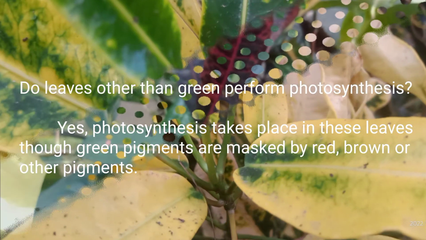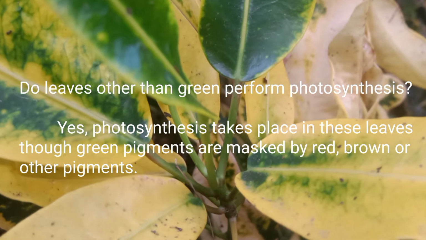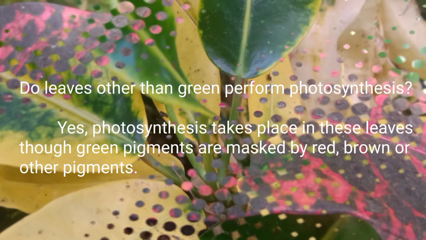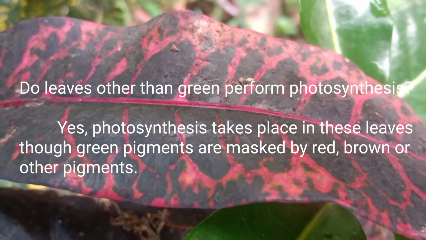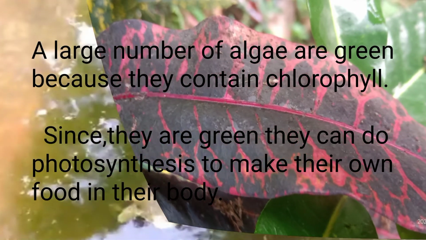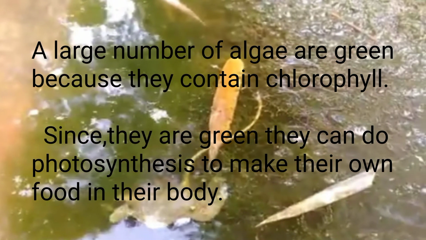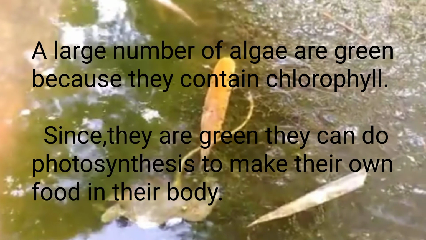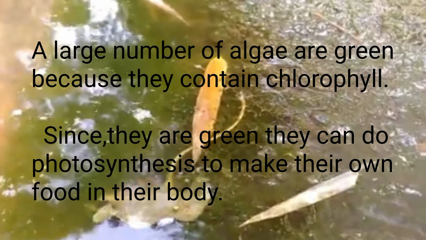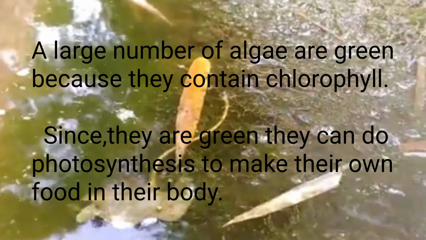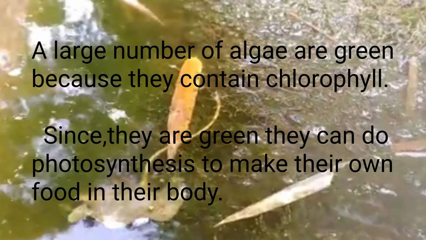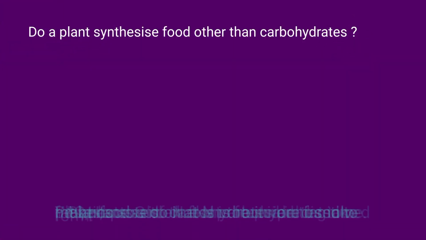So it is clear that colorful leaves also perform the process of photosynthesis. Now, the question is why they are so colorful? Because they have the other colorful pigments also. You know, a large number of algae are green in color. Since they are green, they also can perform the process of photosynthesis.